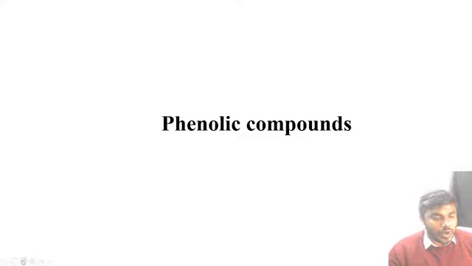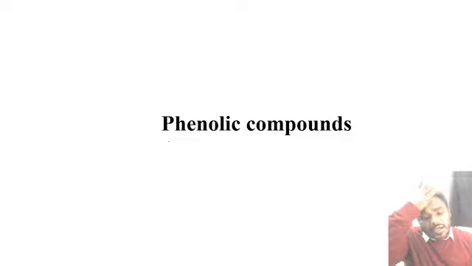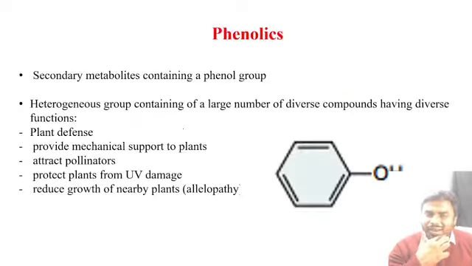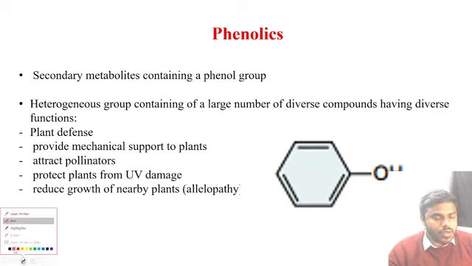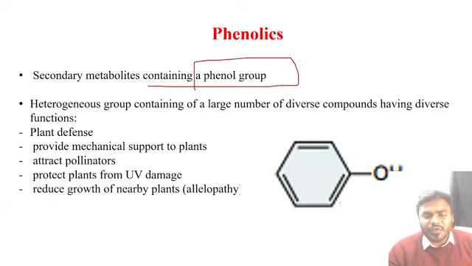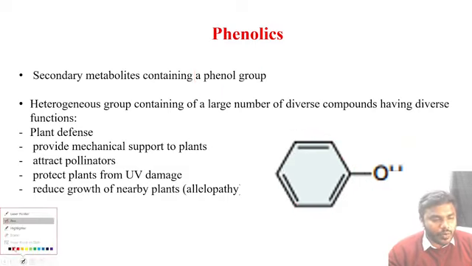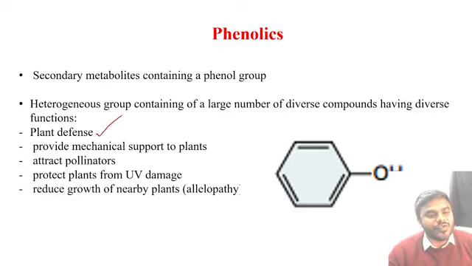Next class after the terpenes, the second largest class of secondary metabolites, friends, is phenols. Every secondary metabolite is important. Phenols are secondary metabolites containing a phenol group. Very simple, a benzene ring with the OH group. Now listen to me, every one of you, the major functions of phenol. Phenol plays a key role in plant defense. Most importantly, what does phenol also provide? It will provide mechanical support to the plant.